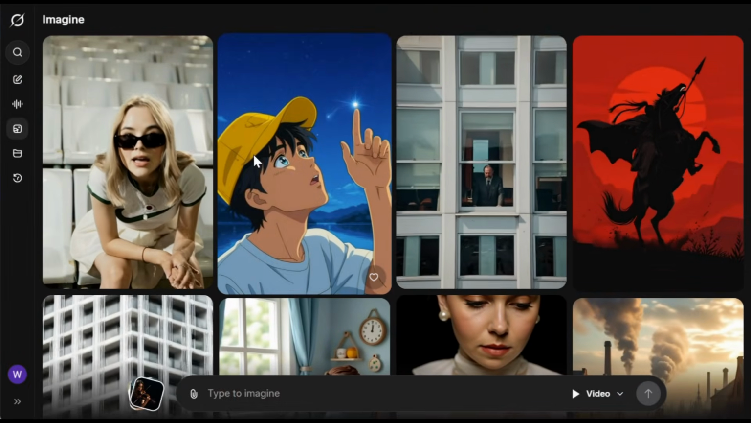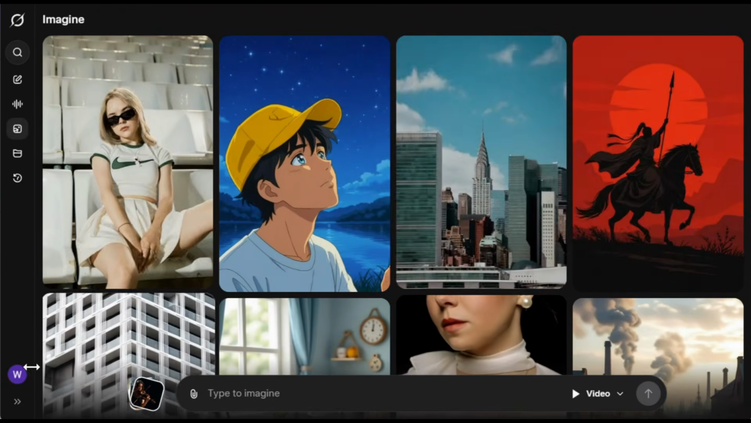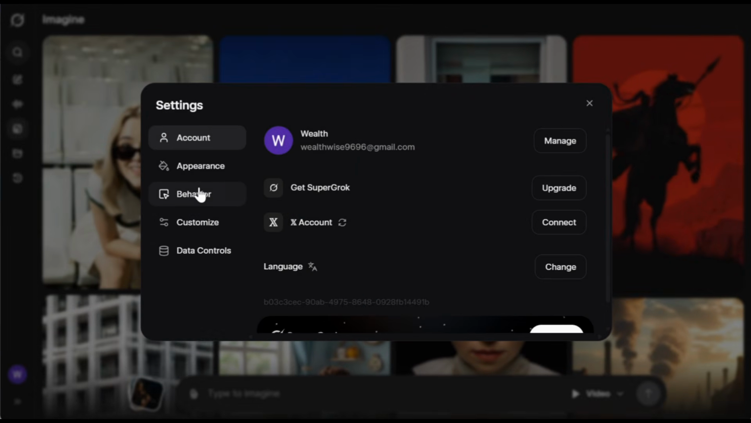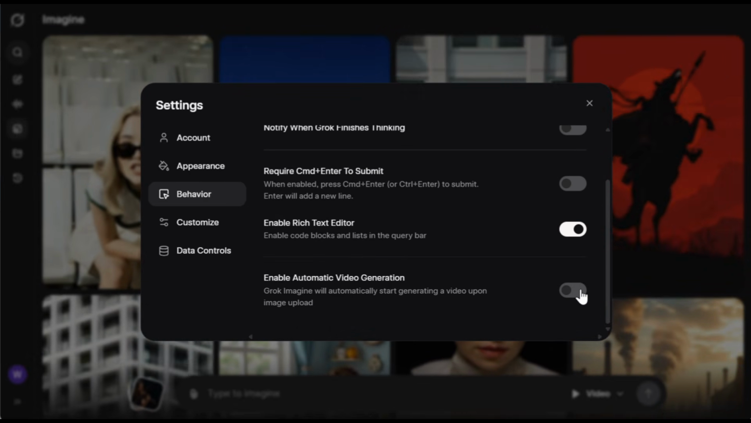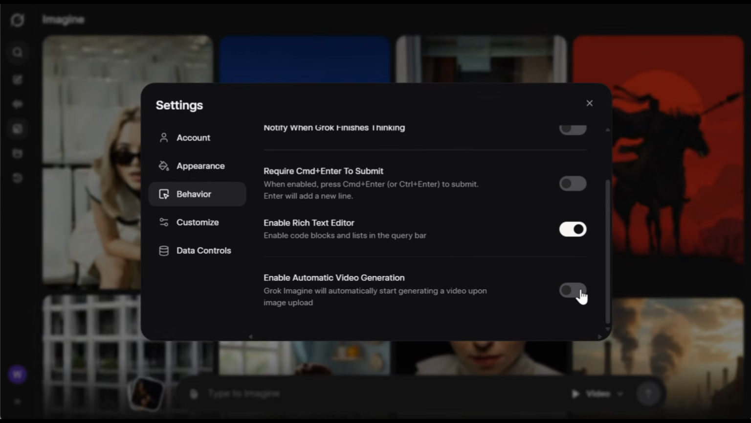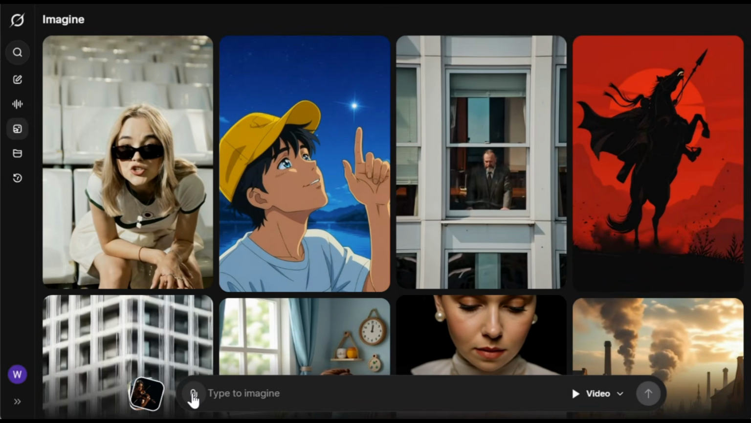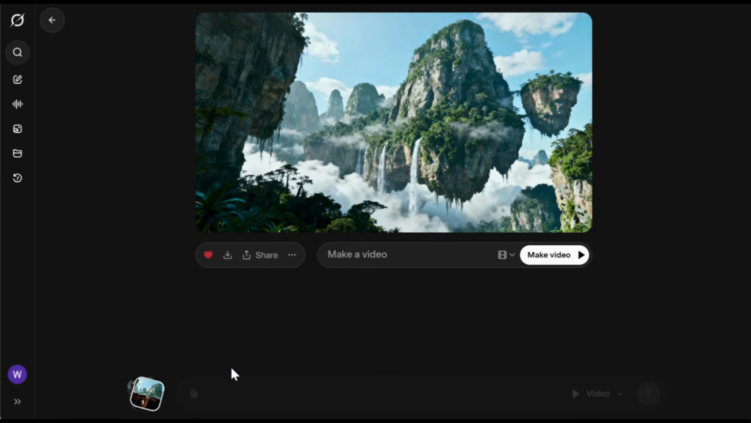Now let's move on to image to video. Before you upload your image, you'll need to change one quick setting. Click on your profile icon, then go to settings, then behavior, and scroll down to turn off the automatic video generation option. Otherwise, as soon as you upload an image, it'll start generating a video on its own, which we don't want right now. Now let's upload our image. You can upload your image from here. I've uploaded this image. Next, let's give it a prompt. I'll write this prompt and simply hit generate. And here is the output.